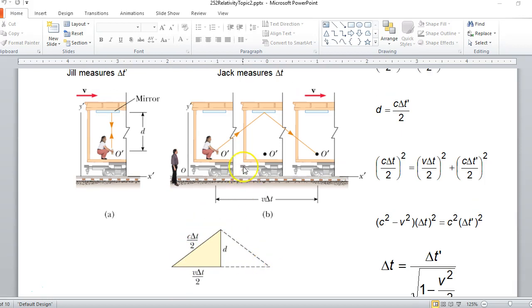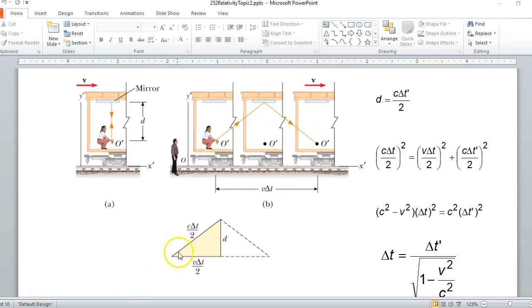Now, the time for the laser beam to travel that zigzag is going to be delta t on Jack's clock. So I know that this distance right here is c times half of delta t, because again, Jack's also going to measure the speed of light to be c.